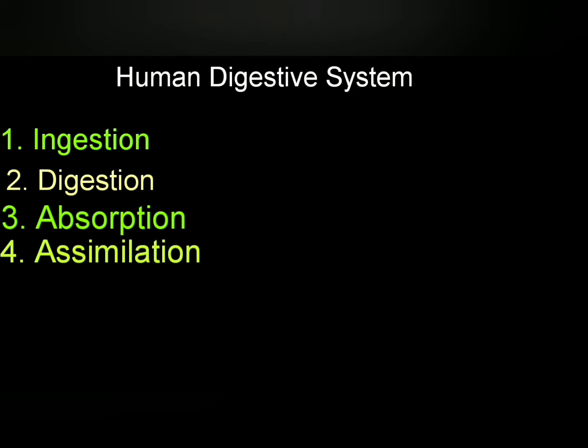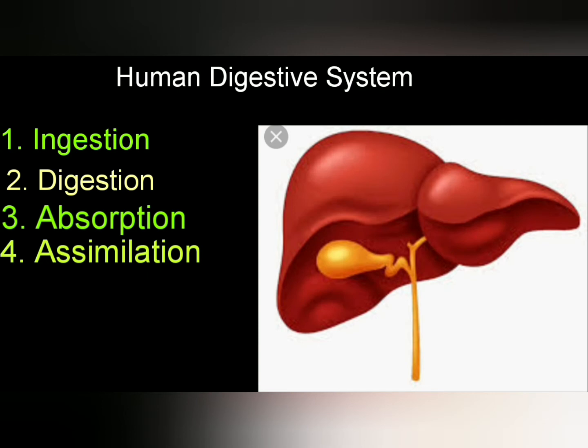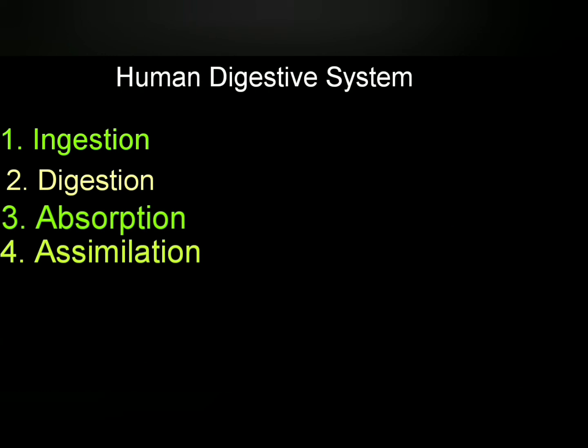Extra amount of digested food which is not used up by the body immediately is stored in the liver in the form of glycogen. This is used for the source of energy by the body when required by breaking down into glucose.